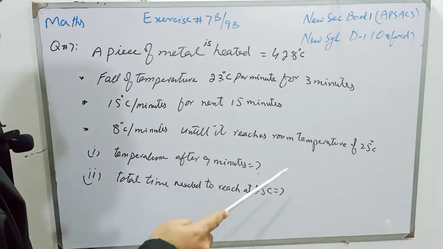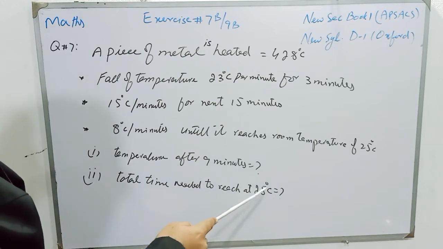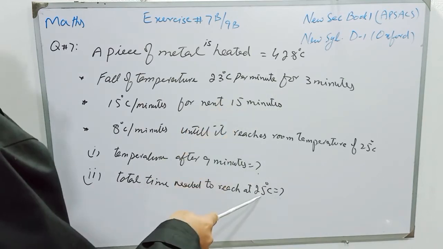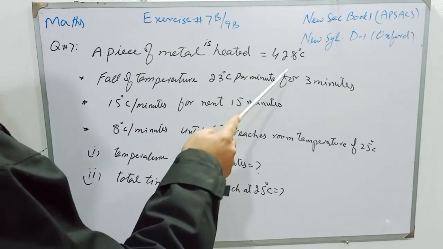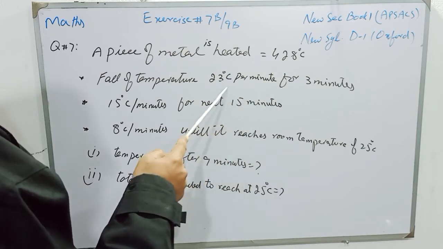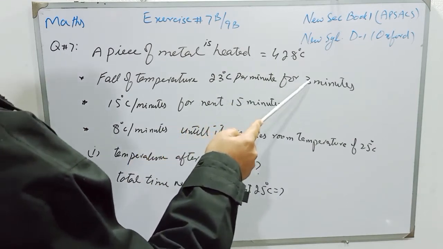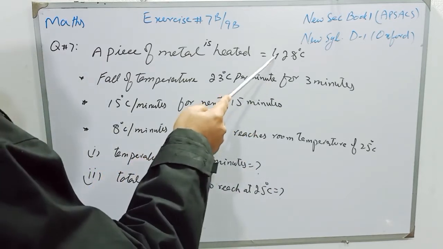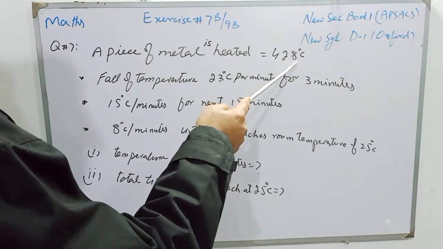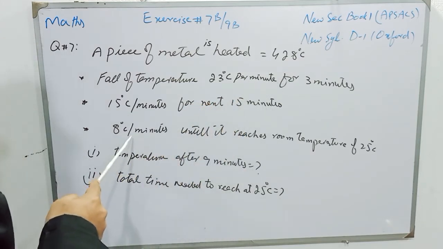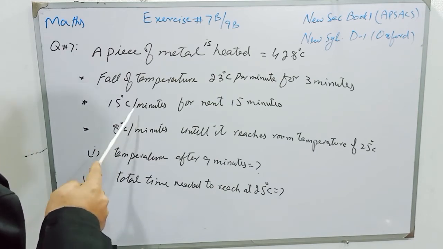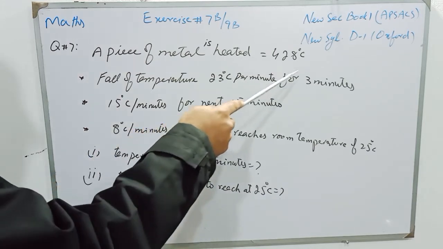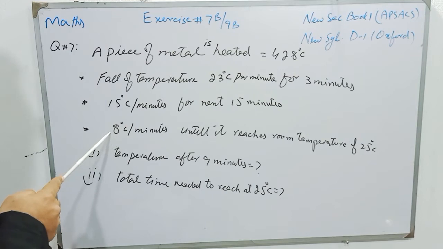And students, for finding the total time required for the temperature of this metal to reach 25 degrees centigrade, first we will subtract 25 degrees from 428, because the temperature will not decrease below 25 degrees centigrade. And then students, we will multiply 23 with 3 and 15 with 15, and then both will be subtracted from 403 degrees, and then the rest of the temperature will be divided by 8, because after that the temperature will decrease 8 degrees centigrade per minute, and then we will sum up 3, 15 and the third time.